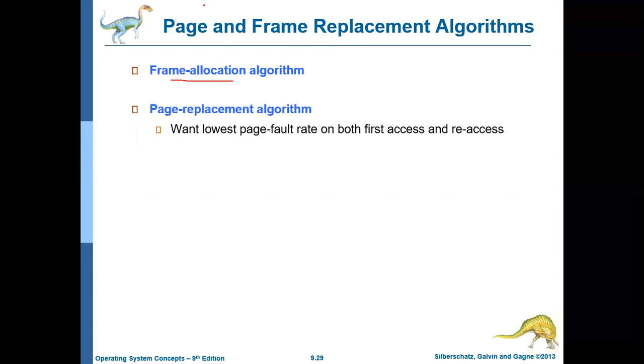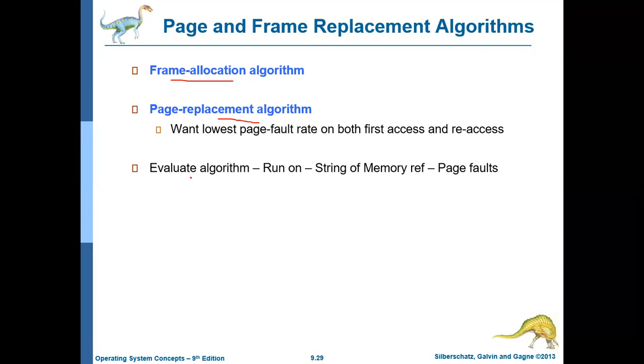The other is the page replacement algorithm. The operating system should identify the right page replacement algorithm, which will create fewer page faults. There are different page replacement algorithms available, which we'll discuss in the coming sessions.